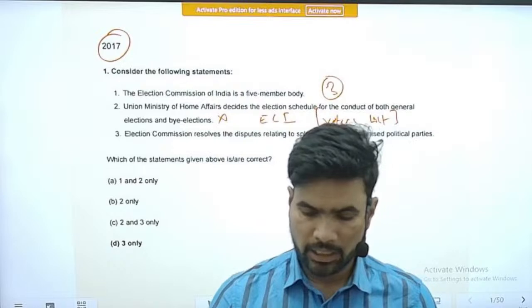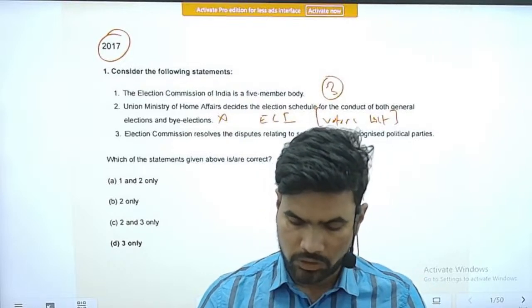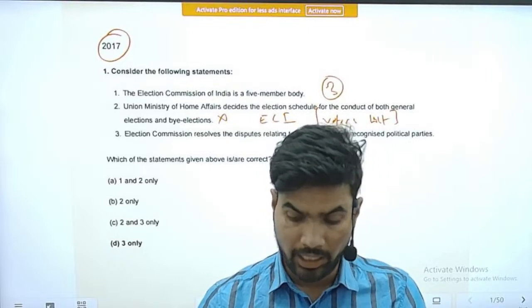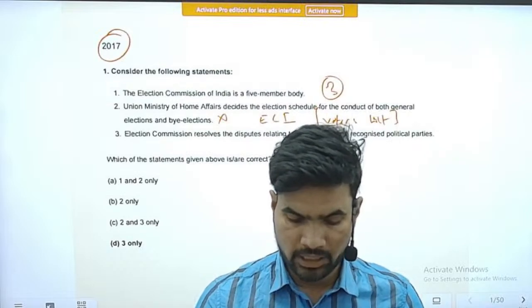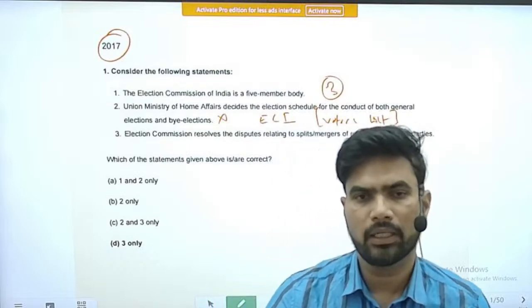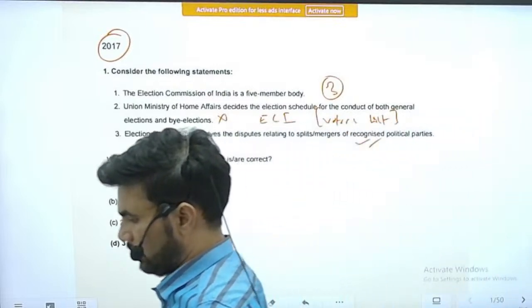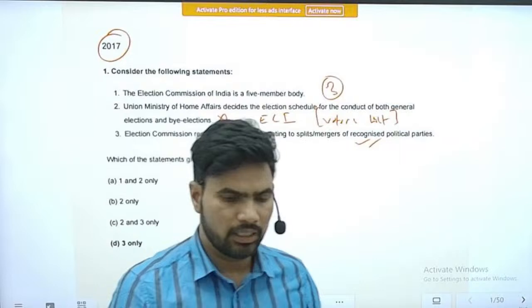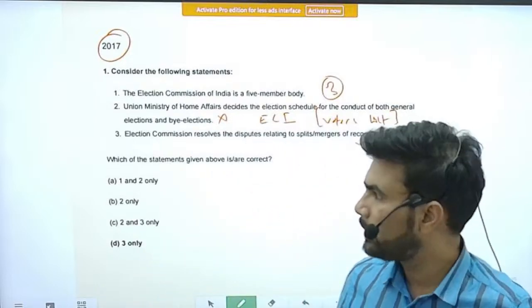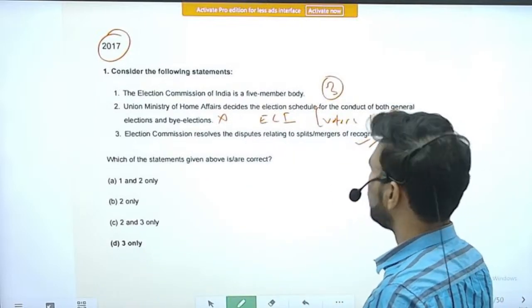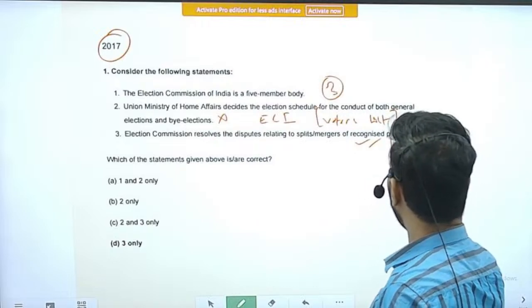Next statement, the Election Commission resolves the disputes relating to splits and mergers of recognized political parties. Yes, this is under the control of the Election Commission of India. It addresses those kinds of issues. The best examples are the recent episodes that have taken place in Maharashtra.